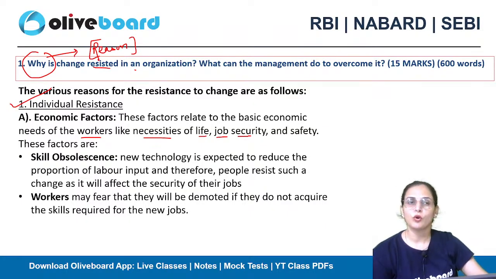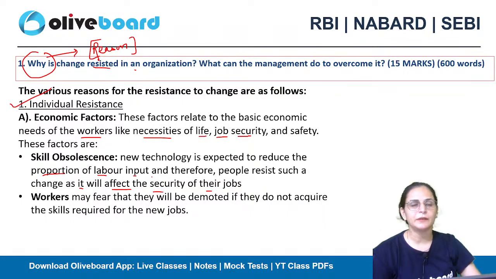So you want to be in the job for long, so you will start resisting anything new, because you have a fear in your mind that if you do not learn the new skill, they will replace you. You will have job insecurity, skill obsolescence. New technology is expected to reduce the proportion of labor input, and therefore people resist change as it will affect the security of their job.